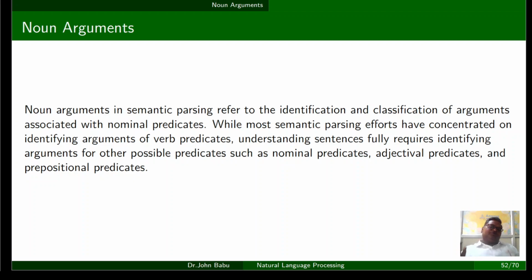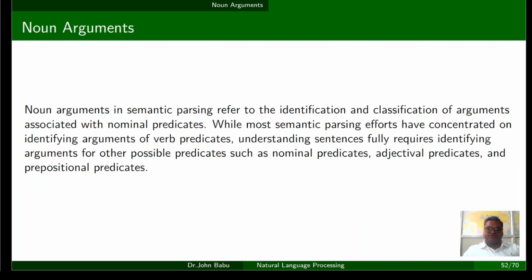Continuing our discussion on noun arguments in semantic role labeling. So far, we have been discussing the verb predicate. In the predicate argument structure for semantic role labeling, we were talking more and more about the verb predicate. But the sentence may contain not only a verb predicate but a nominal predicate, which is a noun, an adjective predicate and a propositional predicate. But here we'll be talking more about the importance of the nominal predicate.